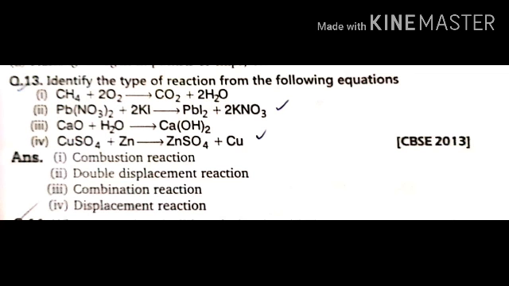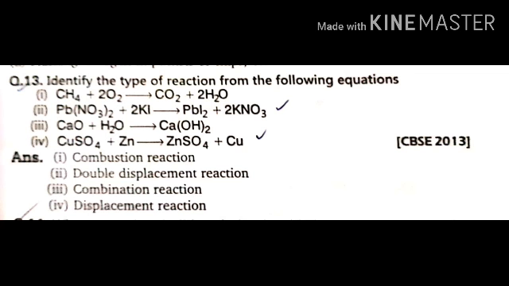Next question is identify the type of reaction from the following. So 4 reactions are given over there. You need to identify the type of chemical reaction. The first one is CH4 plus O2 gives CO2 and H2O. This reaction we haven't studied yet. This is a combustion reaction. We will study this reaction in the further chapters.